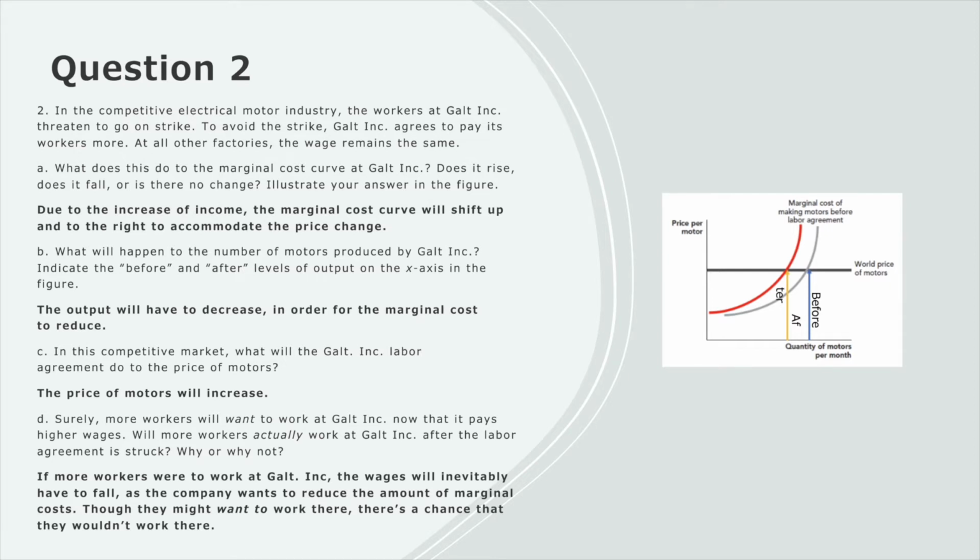What will happen to the level of motors produced by Galc Inc.? Indicate the before and after levels. So the blue line will be the before, and the yellow line will be the after. You want to find the point where the curve intersects with the world price of motors. Since we're moving to the left, the output would have to decrease